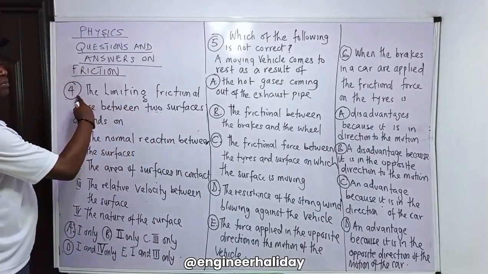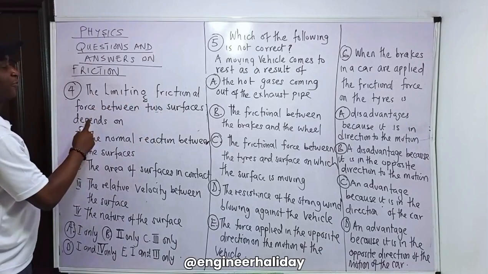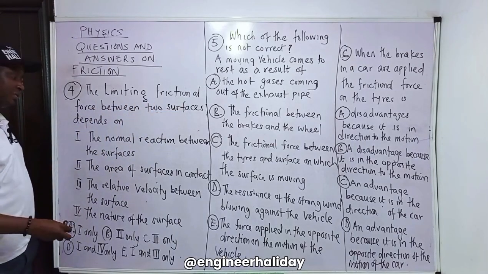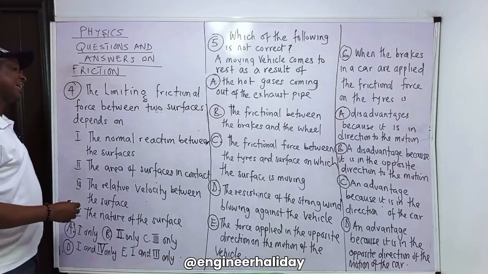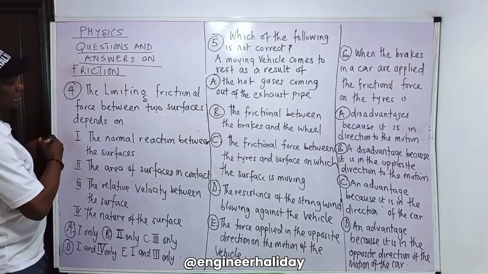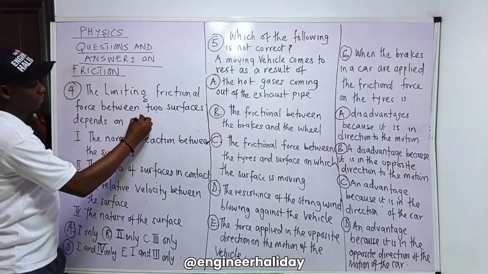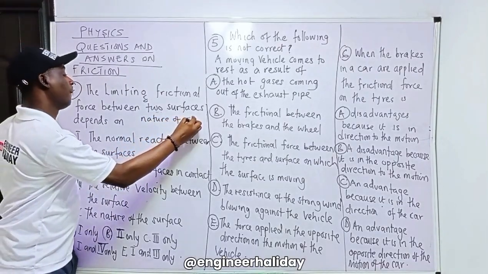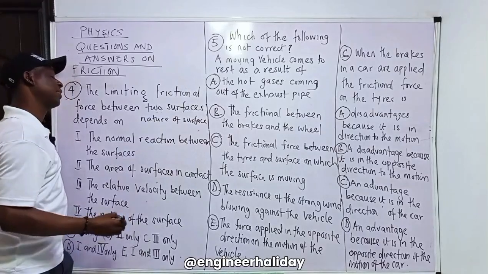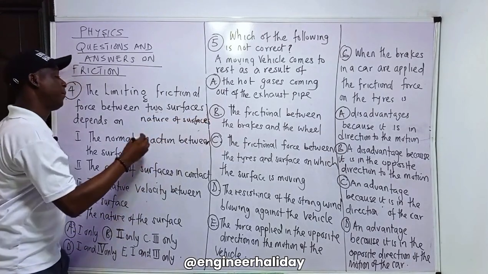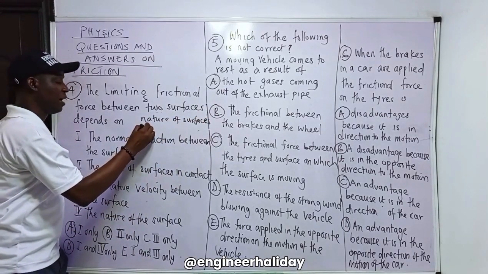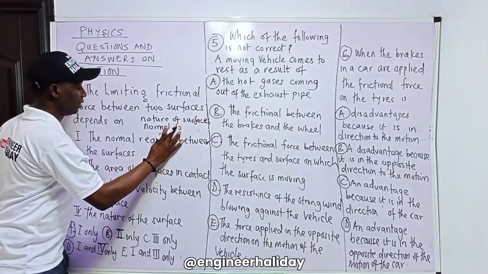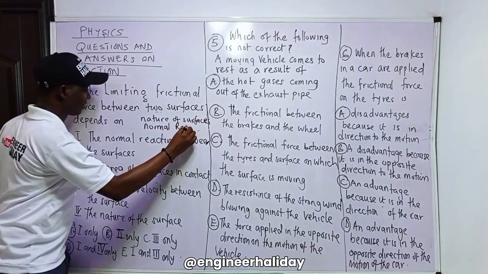Number 4. The limiting frictional force between two surfaces depends on dash. I gave you a shortcut. I told you it depends on the nature of the surfaces in contact, and also on the normal reaction, that means the force holding the two bodies in contact.